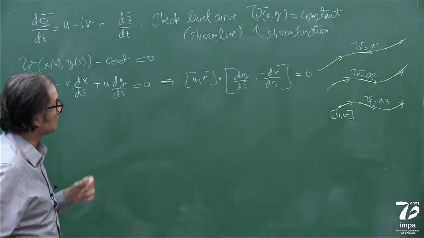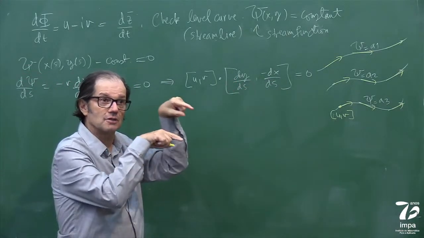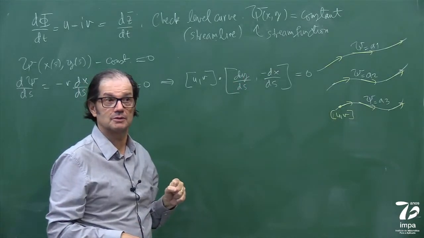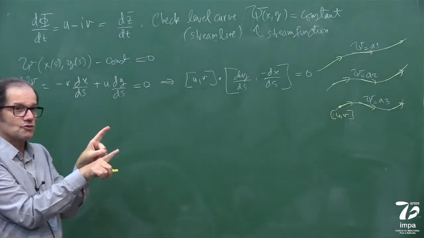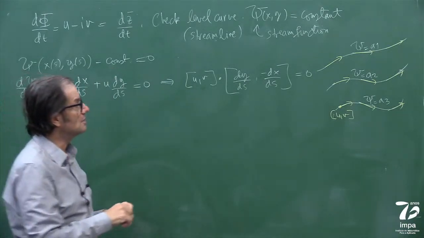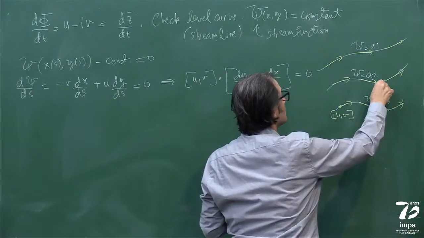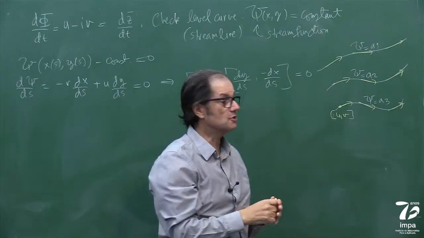Because dx dy is in the direction of the curve, and this is normal to the curve. If these arrows don't change, then this is a streamline, this is another streamline, this is another streamline, which are level curves of the stream function.